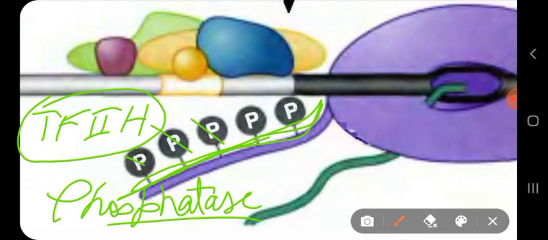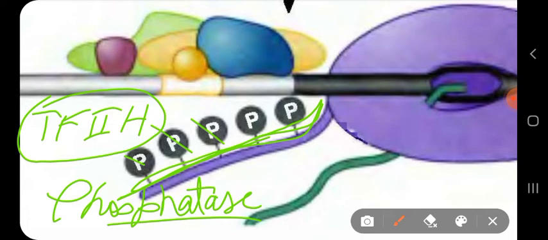polymerase. Thereby it carries out the elongation process and all the other things, like the addition of the 5 prime cap at the RNA, then the splicing process where the introns are removed and exons are joined, then the polyadenylation. All those things will be carried out due to phosphorylation of the tail of RNA polymerase.